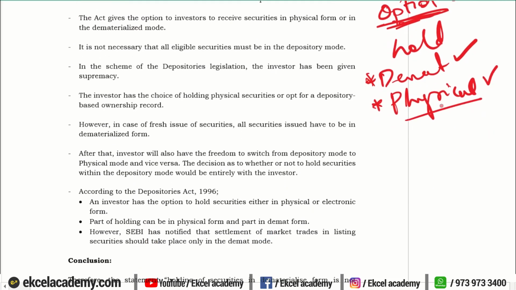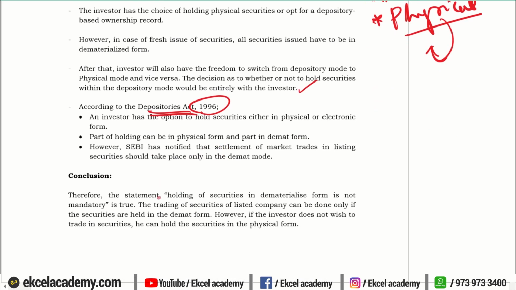But the day when he thinks that he wants to trade in it, he has to mandatorily reconvert those physical share certificates into the demat form. So that is what we are going to include in the answer by stating the provisions of the Depositories Act of 1996 and then give a statement that the statement is true because trading of securities requires that it should be in the demat form. But if the investor wishes to hold the security, he does not wish to trade in securities, he definitely has an option to hold the shares in the physical form.